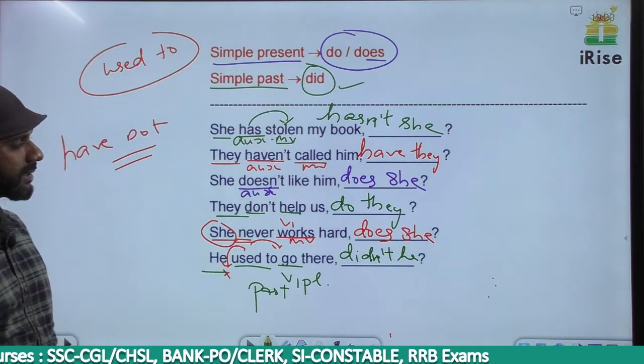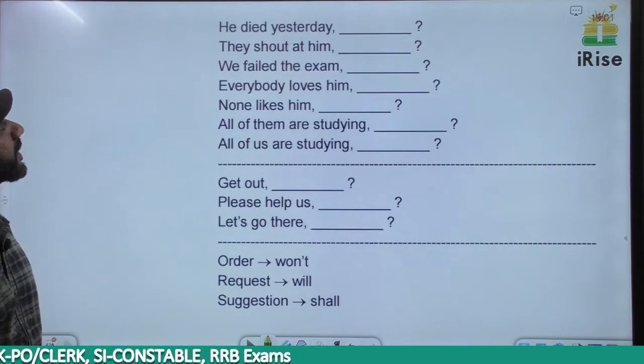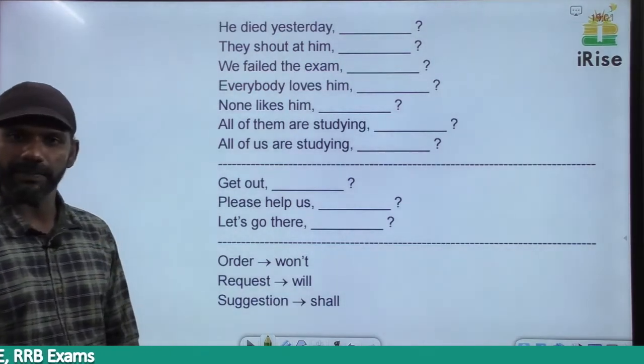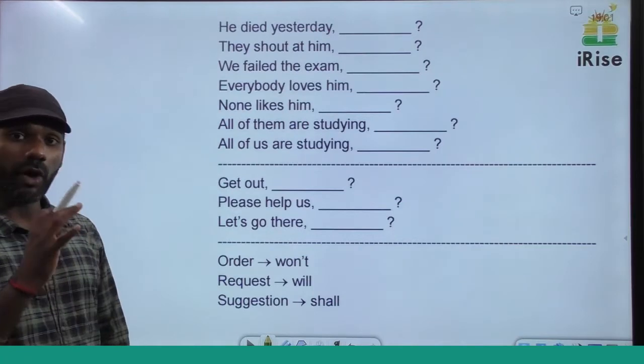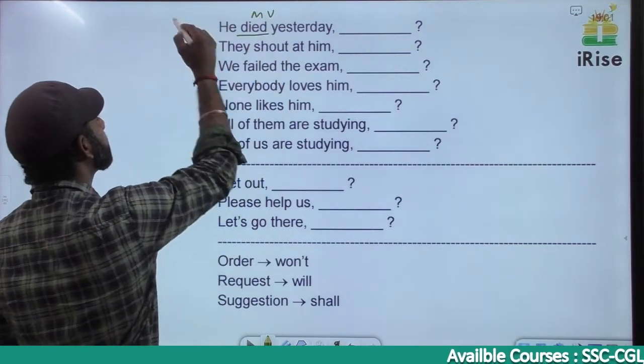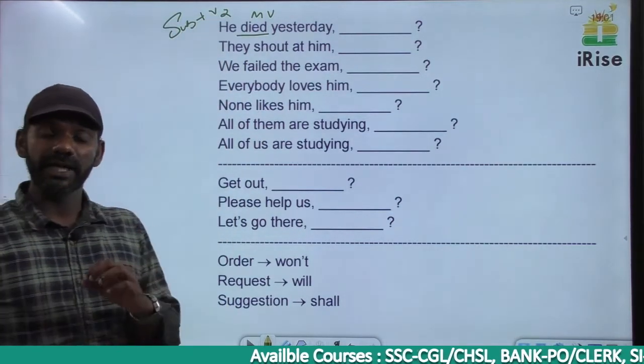He used to go there, it must be didn't he. The next one: He died yesterday. There is no negative term here, right? Sorry, there is no auxiliary verb here. The verb here is died, the main verb, and he died is subject plus V2, simple past. So in the tag we have to use did.